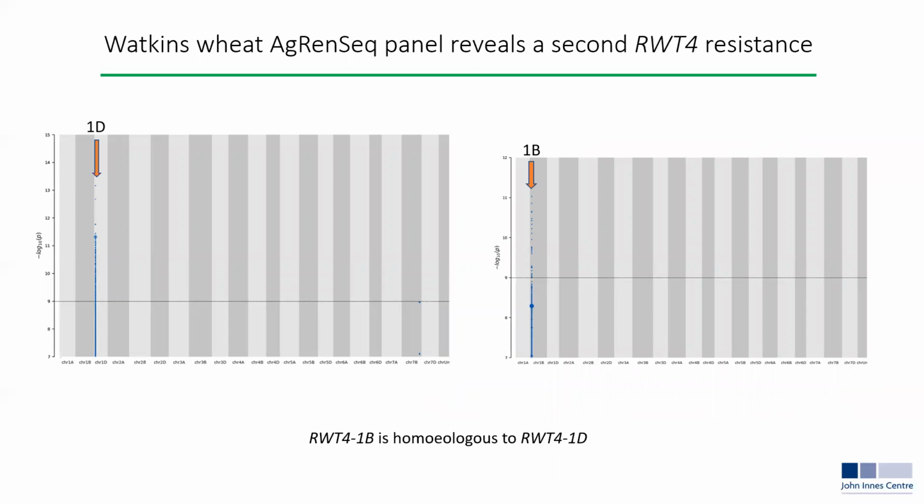We turned back to RWT4 for reasons that I don't have time to go into, and were gratified and surprised, a mixture of feelings, to find a second resistance that also detects the presence of PWT4. And more gratifying still was the fact that this is homologous to the gene that we'd already identified on 1D.